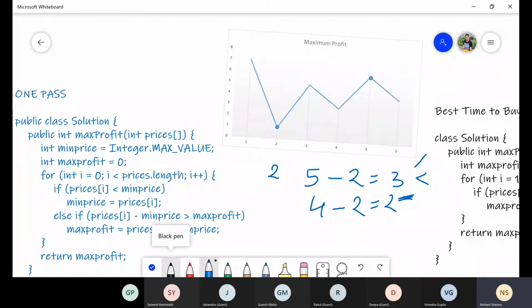So I will go for 5. So basically this is 6. 6 minus 2, which is 4. Yes, 4 is greater than 3. So I will update maximum profit to 4. And then again go for this position. And here I will go 5 minus 2, which is again 3. Yeah, 4 stays. Yeah, got it.